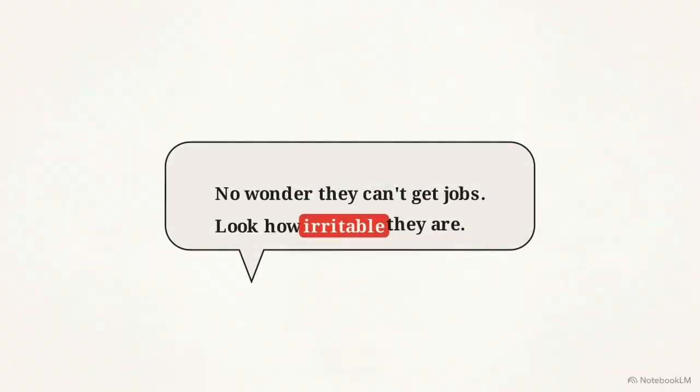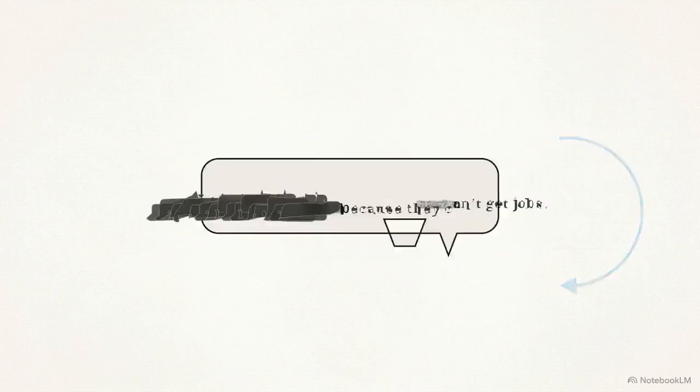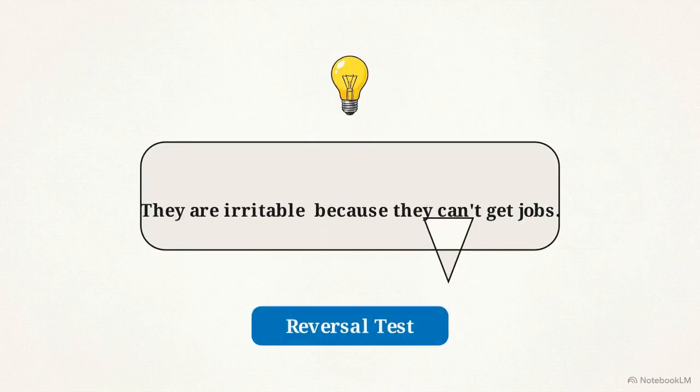The observer assumed irritability was the cause. When we flip the script, the logic clears up. The stress of being unemployed is actually what causes the irritability. Dismantling this error is often as simple as offering an absurd counterexample.